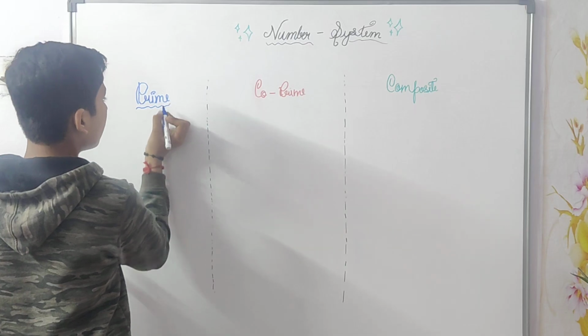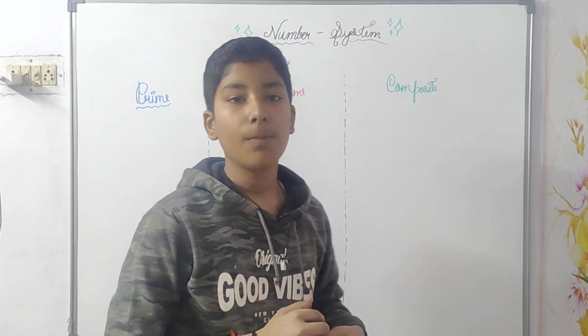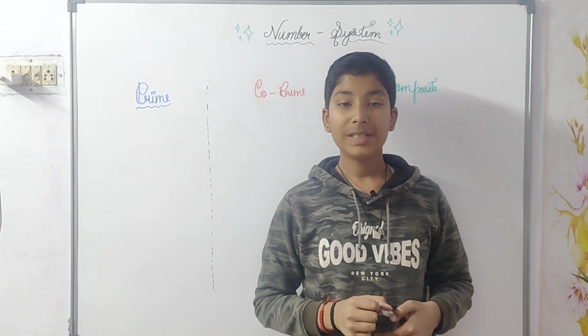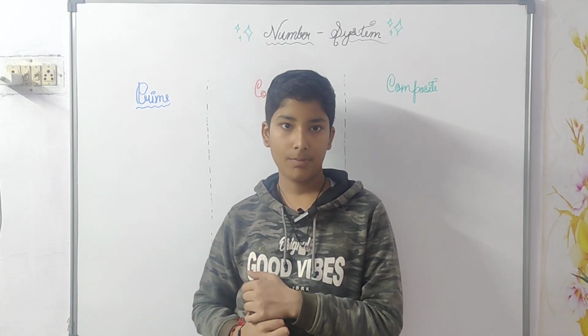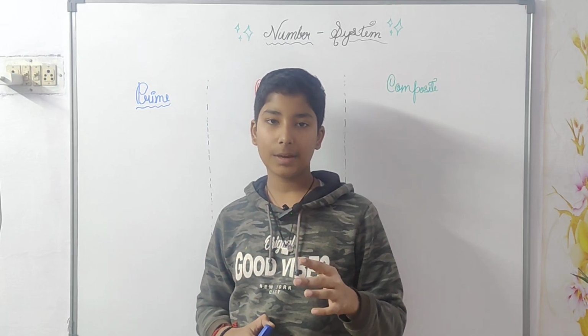So what are prime numbers? Prime numbers are the numbers which cannot be divided by any number other than 1, because 1 can divide any number.